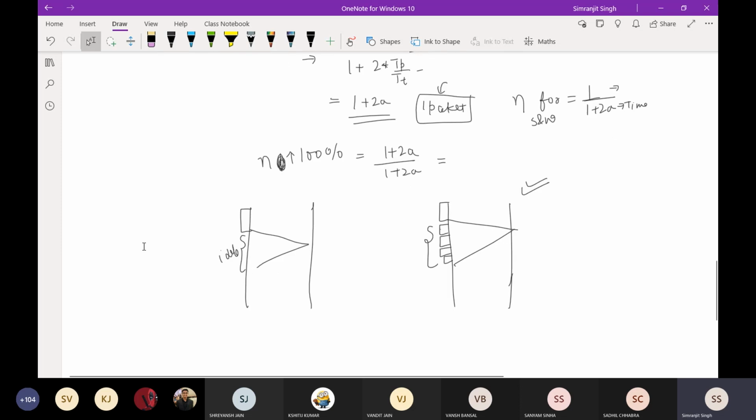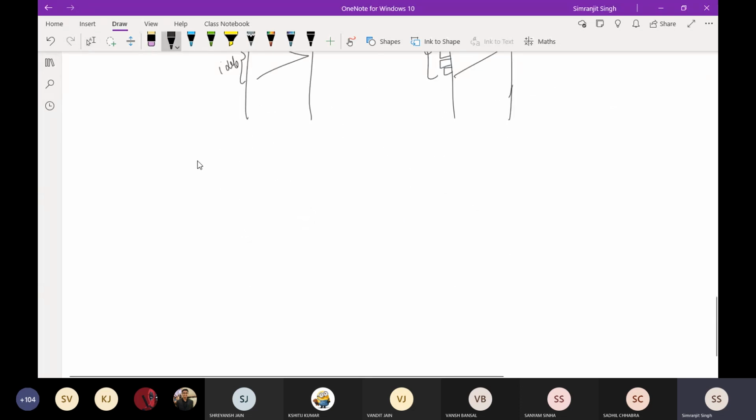Okay, so I'll take simple examples so you can easily understand it. If I take a numerical example, again I'm talking about everything in stop and wait. Suppose the TT is 1 millisecond here, and the TP is 1.5 milliseconds. I'm taking this example from online resources; it is an easy example so that you can easily understand it.